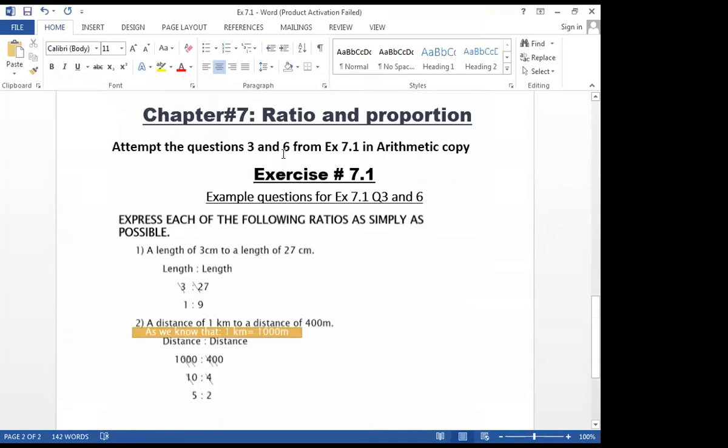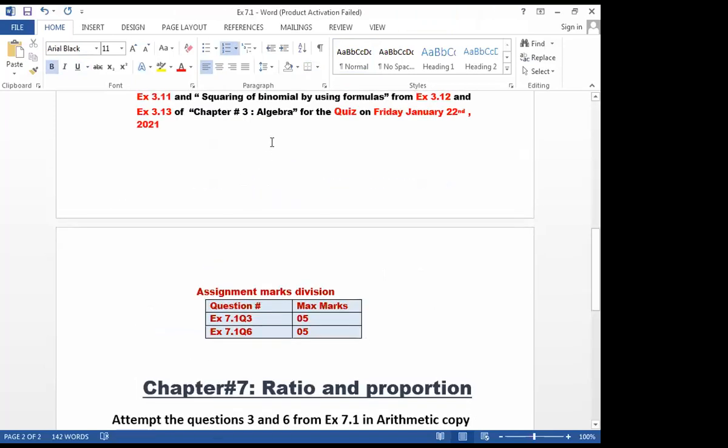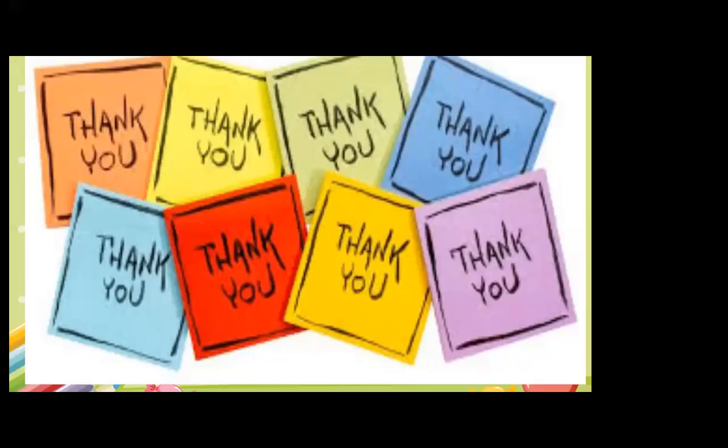So here are the example questions for exercise 7.1, question 3 and 6. But please don't attempt these questions. These are the example questions. Okay, I hope that today's lecture is properly clear to you.